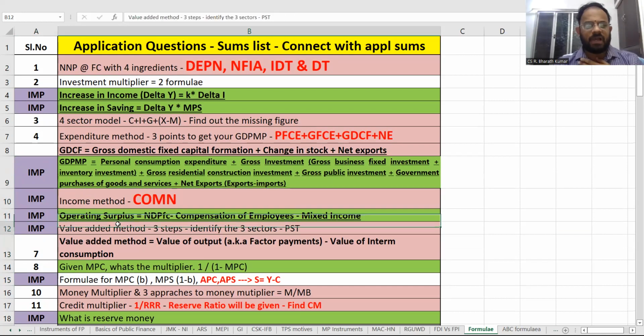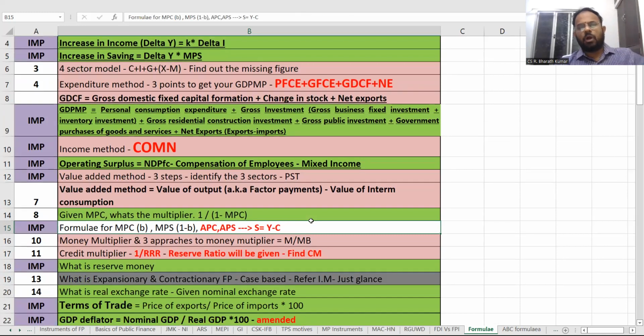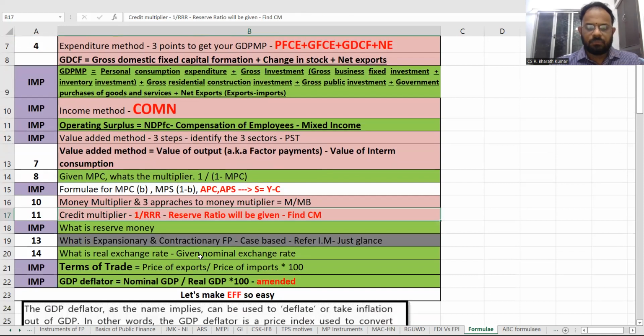What are the 3 steps in the value added method? What is the value of output? What is MPC, marginal propensity to consume? What is the multiplier effect that they will ask you? What is the formula? How many multipliers are there? What are the 3 approaches? What is credit multiplier? What is reserve money? Real exchange rate, how will they calculate it?